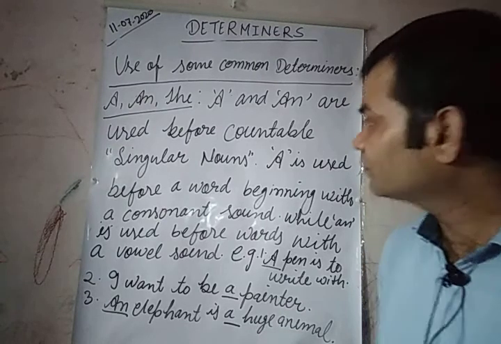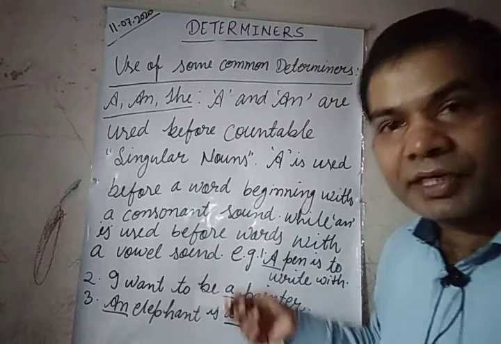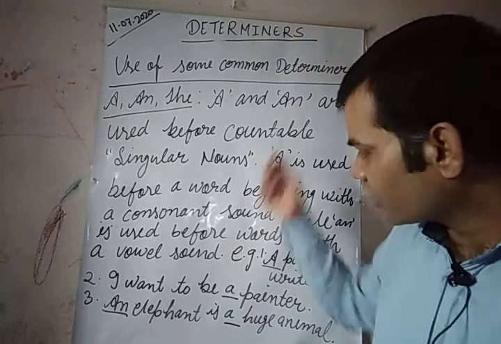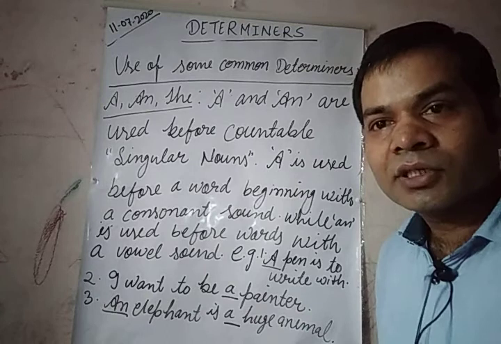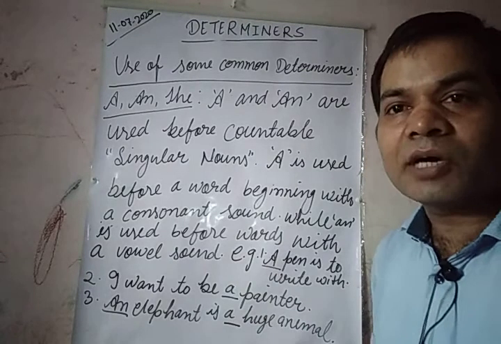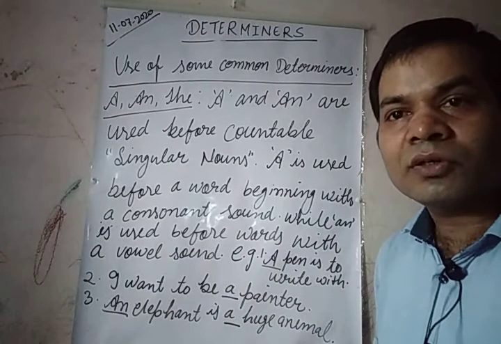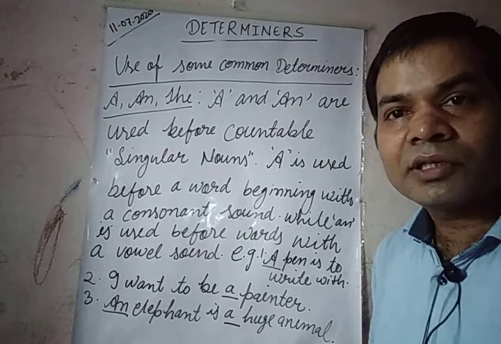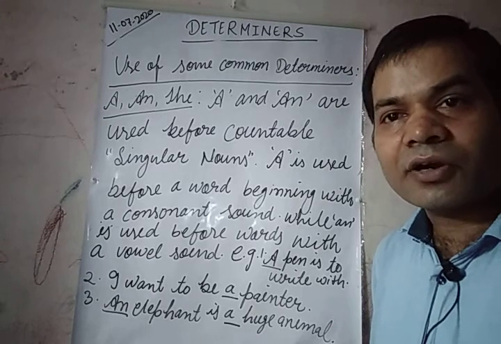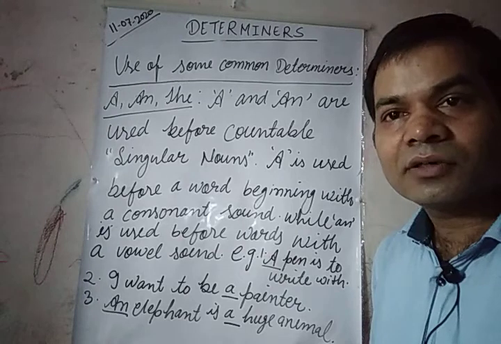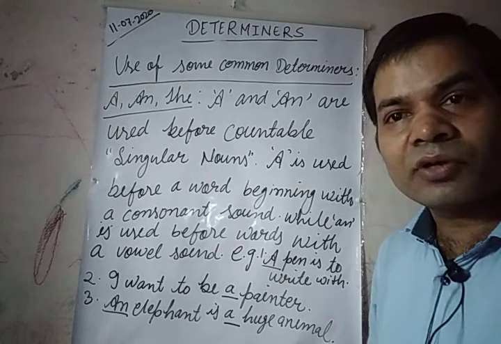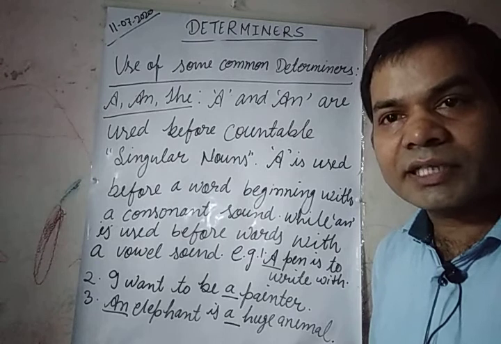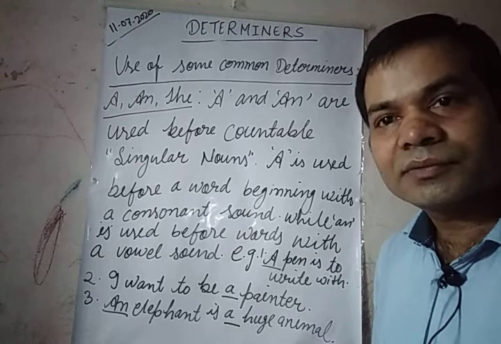This is the first one, articles, which you have done already. In short, I have written their use, so please note them down. You can also pause the video and note them down, or take a screenshot and note them down later. Got it? Have you taken the screenshot? Good.